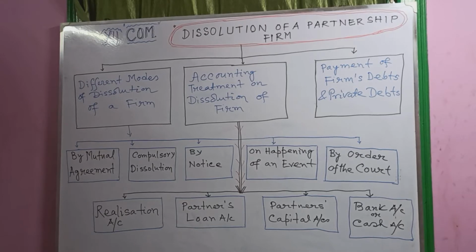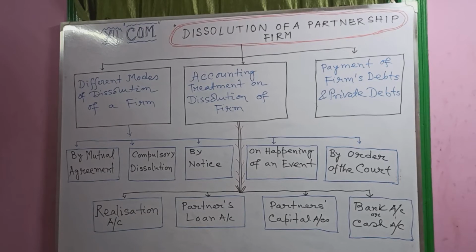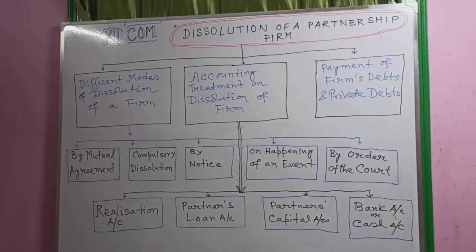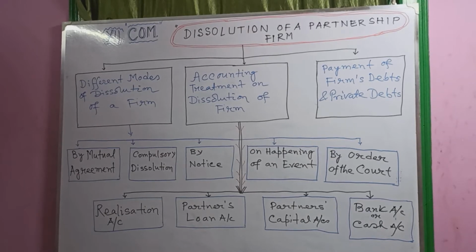Next, by notice. According to the Indian Partnership Act, Section 43, when the duration of the partnership firm is not fixed and it is at will, any partner, by giving notice to the other partners, can dissolve the partnership firm.